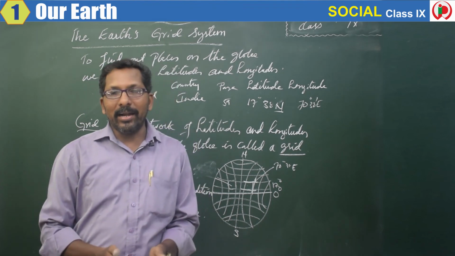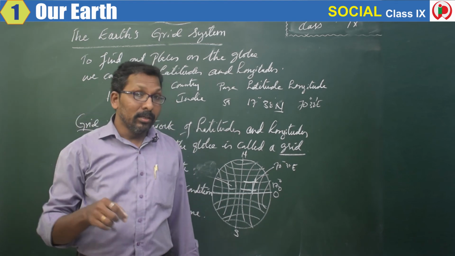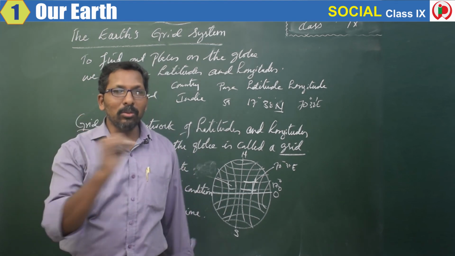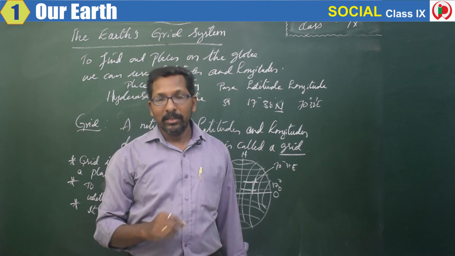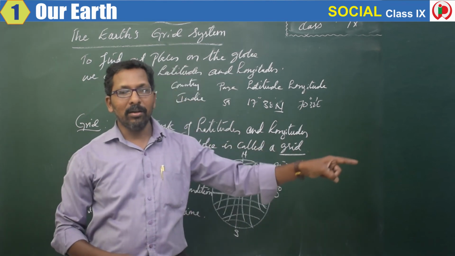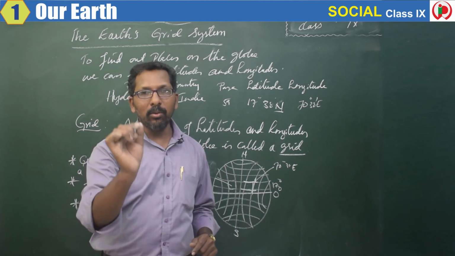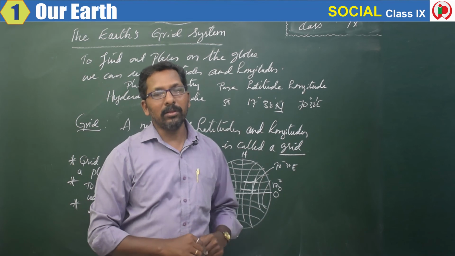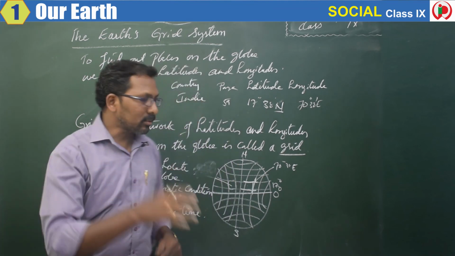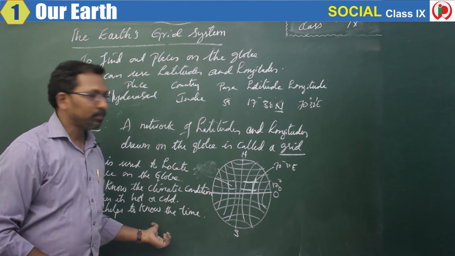Sitting here in Hyderabad, we can easily know what the time is in Chicago. Sitting here in Hyderabad, we can know the time of Sydney. Sitting here in Hyderabad, we can know the time in Pakistan or Bhutan or whatever countries you want to know. We can know with the help of the longitudes. So these are a few particular uses of the grid.